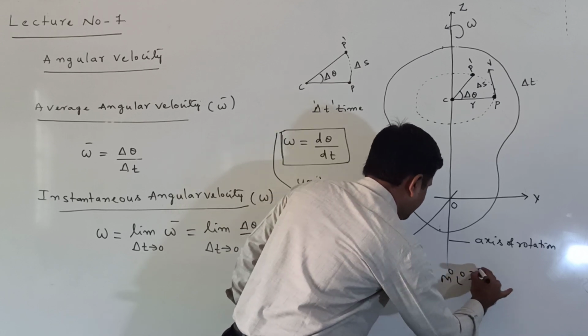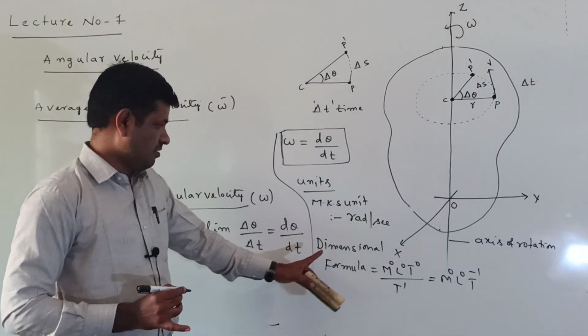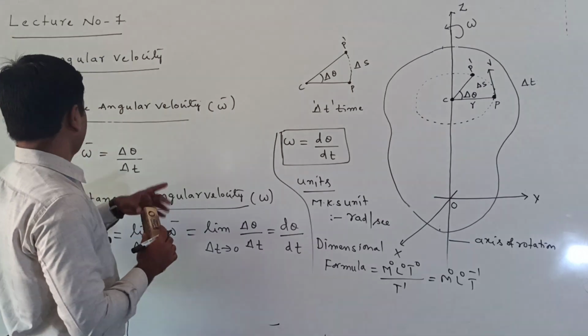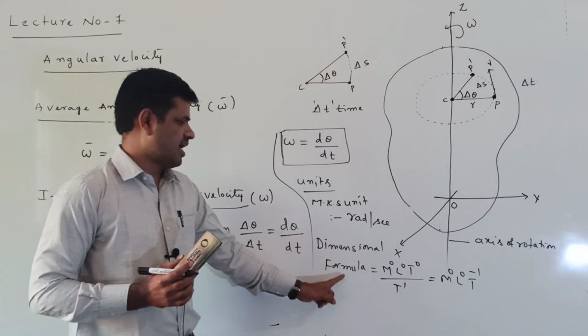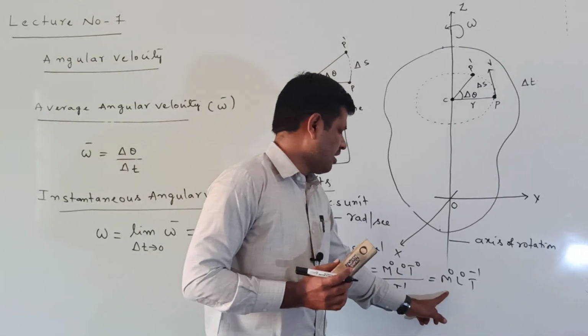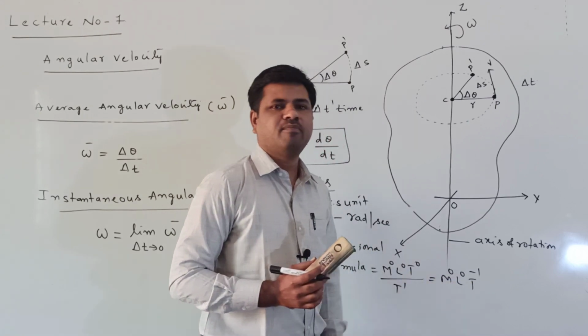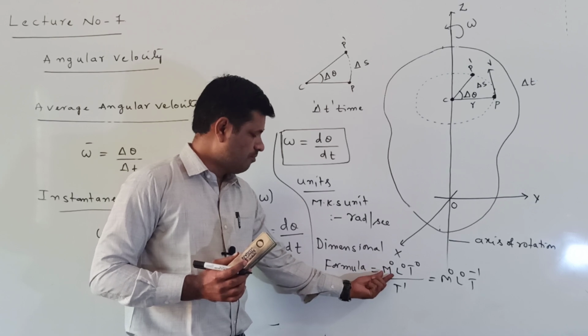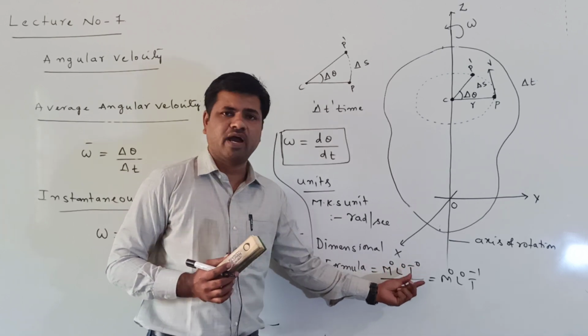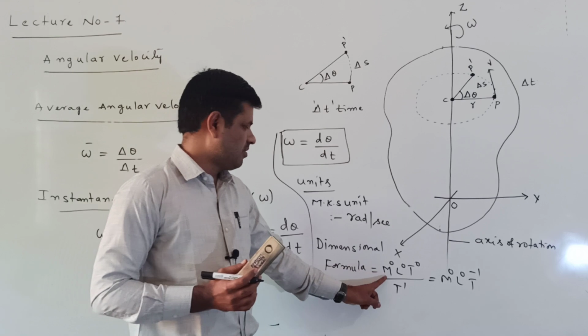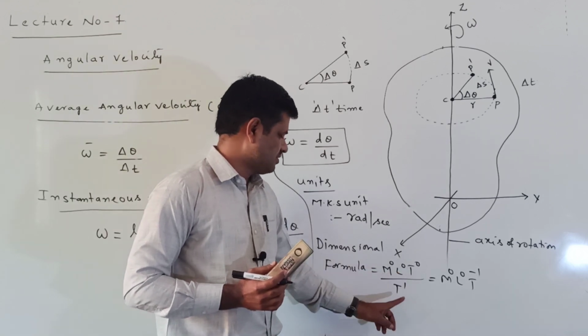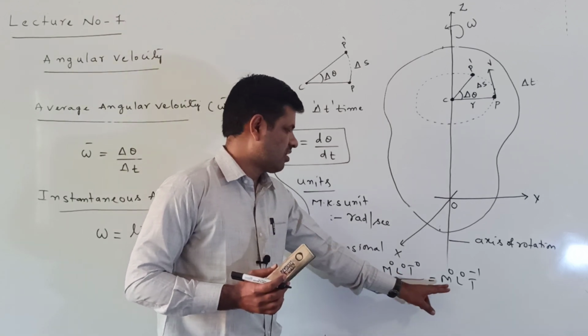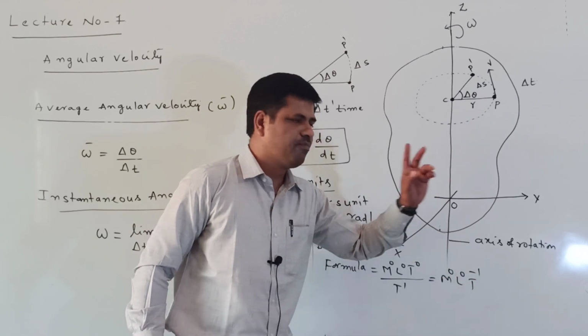It is coming into the numerator, t power of minus 1. This is the dimensional formula of what? Angular velocity. The angular velocity dimensional formula is m power of 0, l power of 0, t power of minus 1. Because the angle dimensional formula is m power of 0, l power of 0, t power of 0. Angular displacement dimensional formula is m power of 0, l power of 0, t power of 0. Time dimensional formula is t power of 1. So m power of 0, l power of 0, t power of minus 1.